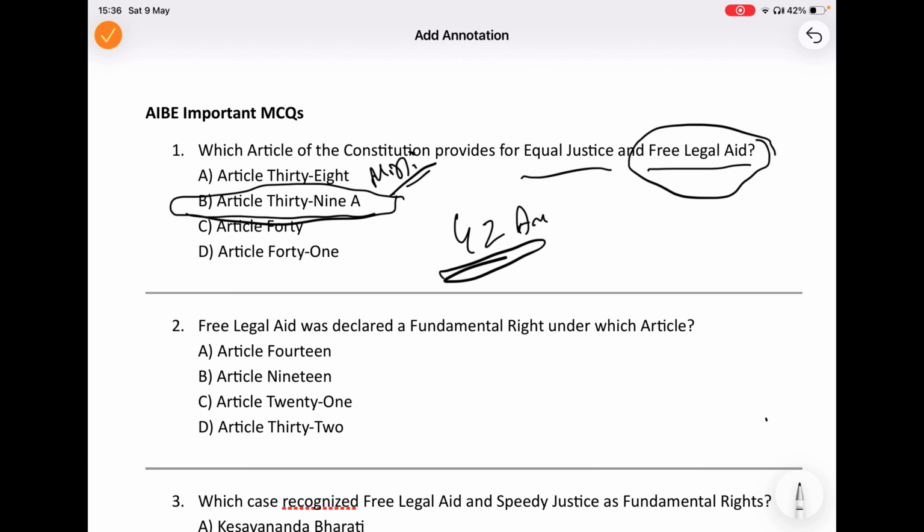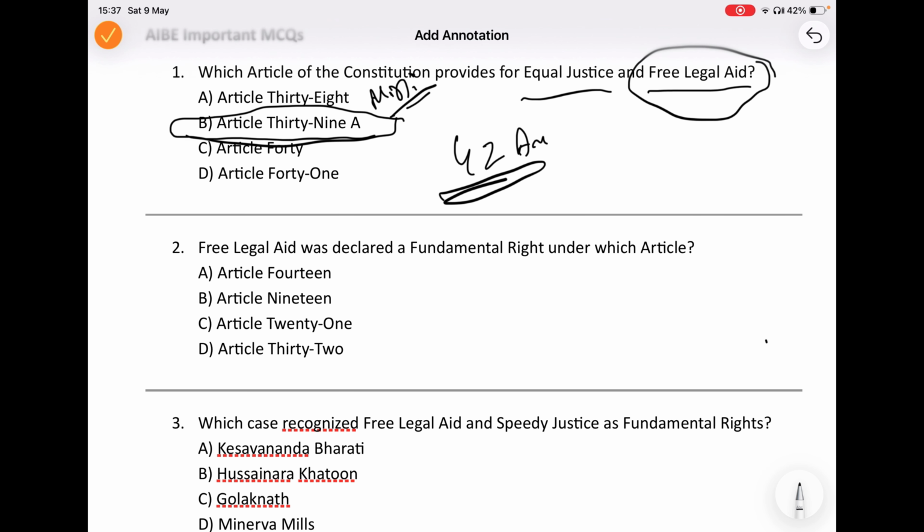The next question is a little tricky. Many students get confused here. The question is asking, under which article was free legal aid recognized as the fundamental right? Now, originally, free legal aid is mentioned under Article 39A, which comes under DPSP, Directive Principles of State Policy. But later, Supreme Court connected it with Article 21. The court said something very important.